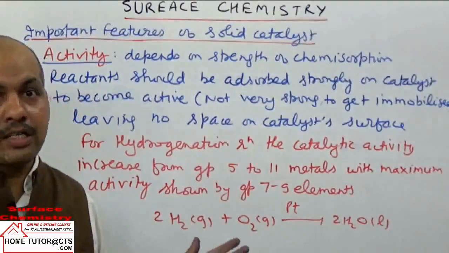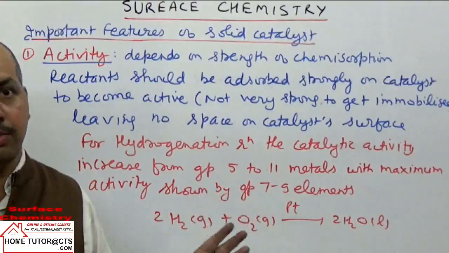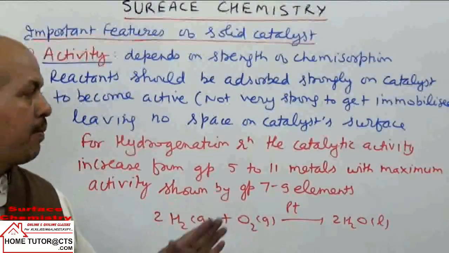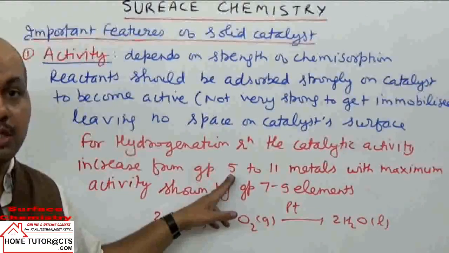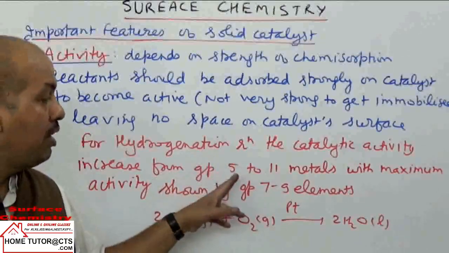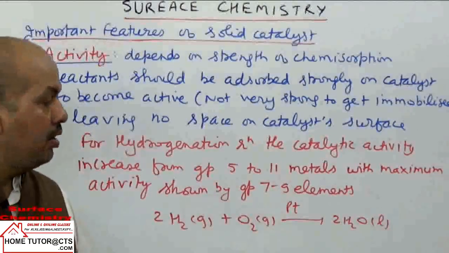Which elements will come in group 5? Let us look from the start. Group 1 will have calcium, potassium, then group 2 calcium, then scandium, third vanadium, chromium, then manganese onwards. Manganese is group 5. Then group 6 we have iron. Then group 7 cobalt. Group 8 we have nickel. Group 9 we will have copper.